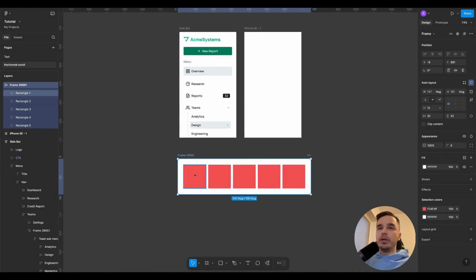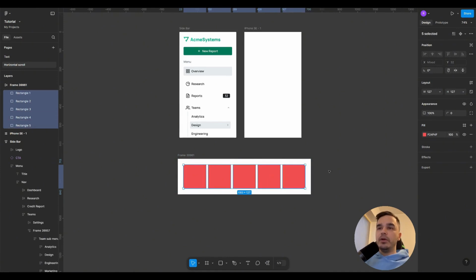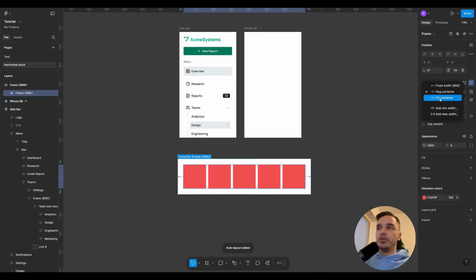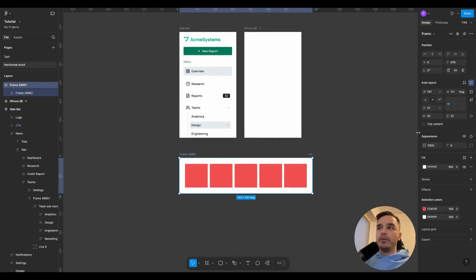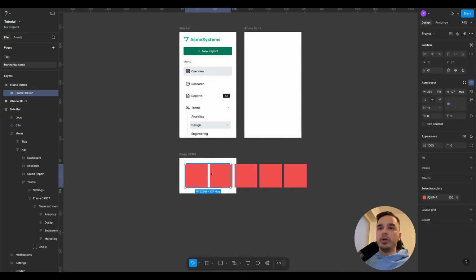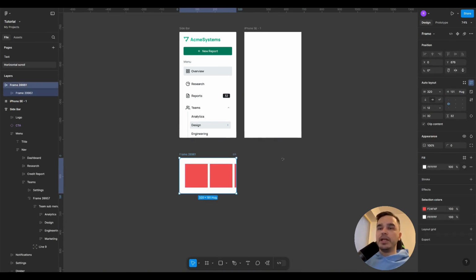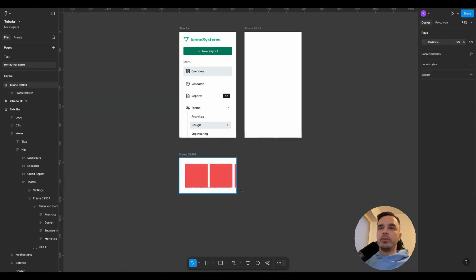The next thing I do, I select all the squares again and set the auto layout. Then where the width is, I choose fill container so that our squares occupy all the free space in the container, and for our main block I set the width to 320 pixels. As you can see, not all the squares fit, so I click on them and can press clip content right here. But I will do it differently. I will select the main container with the auto layout, that is, where the background is, and press clip content on it. Thus, we have created an effect that is very often used on the phone.